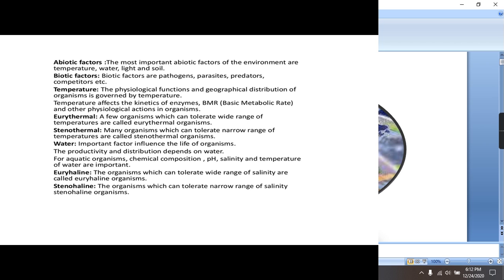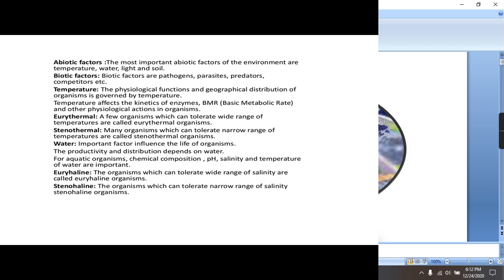Now, how can the temperature affect the individual? As everyone knows, the functions, whether physiological or physical, as well as the geographical distribution of organisms, are governed by the temperature. Why is temperature so important? Because temperature affects the activity of enzymes as well as the BMR, that is, basic metabolic rate. Everyone knows that enzymes act at an optimum temperature. For example, salivary amylase works at 6.8 pH, so it is the optimum pH for the salivary amylase.